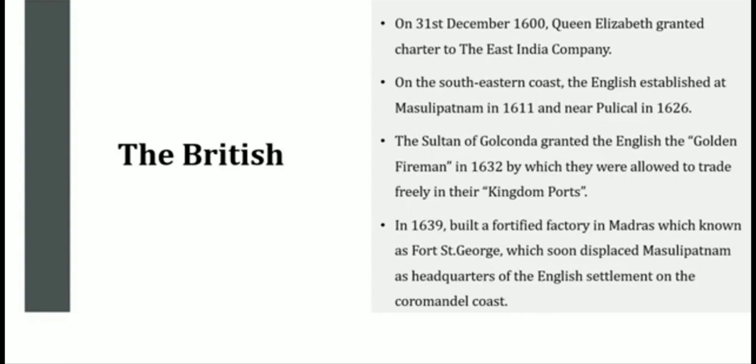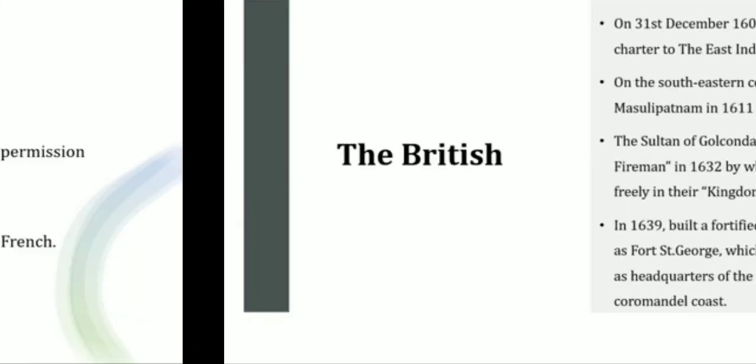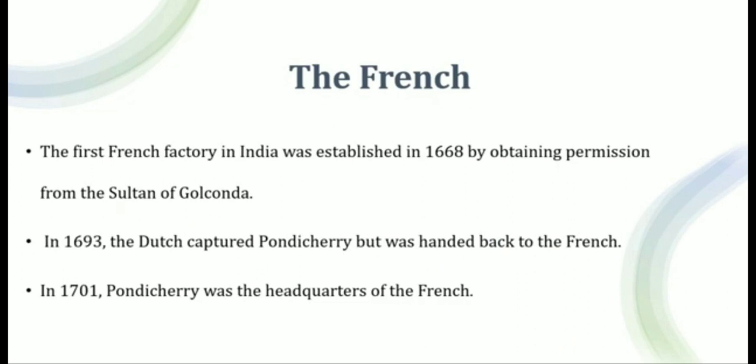Once again, the headquarters of the Portuguese was Cochin, of the Dutch was Pulicat, and of the British was Mazulipattinam. Are you clear? Next, the French.